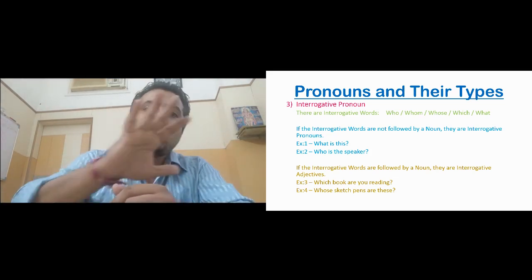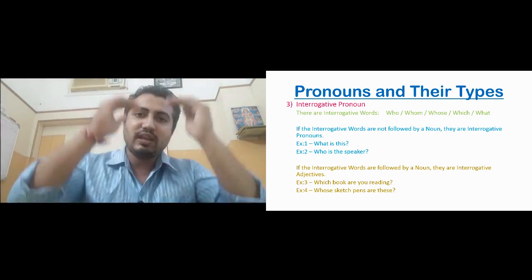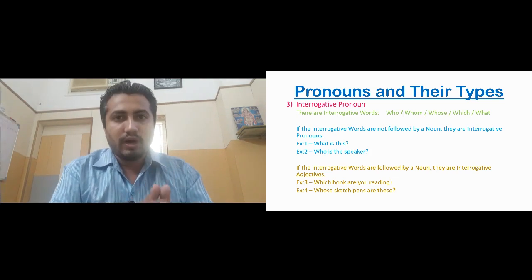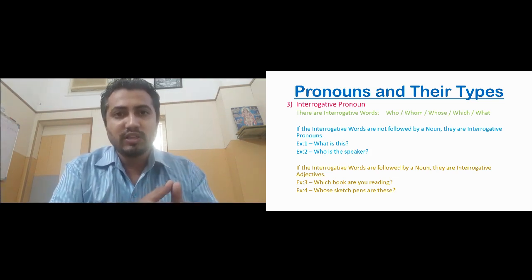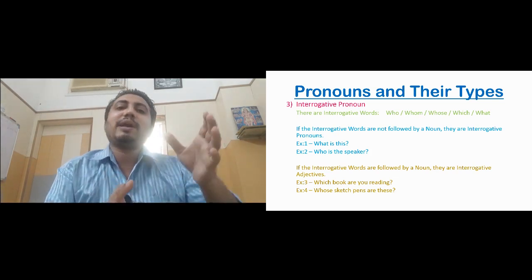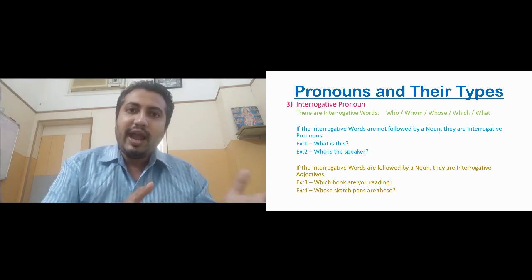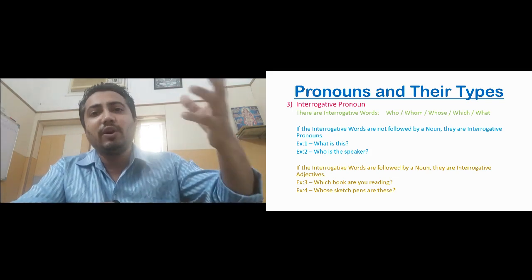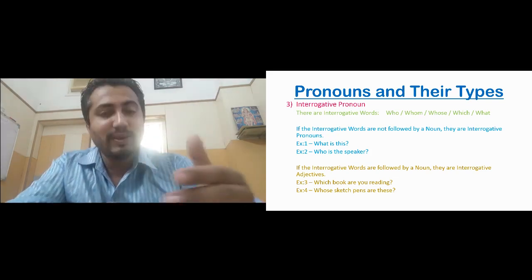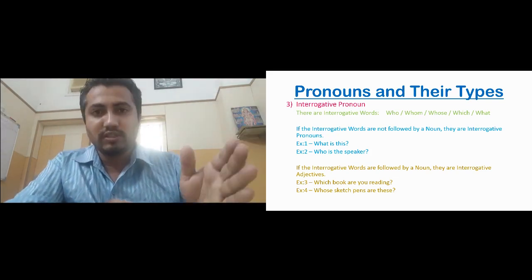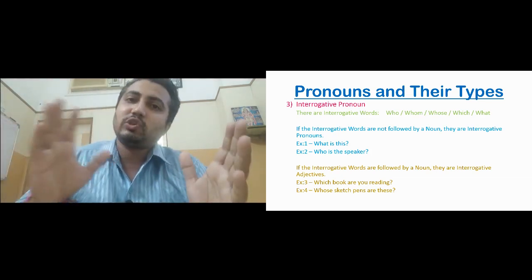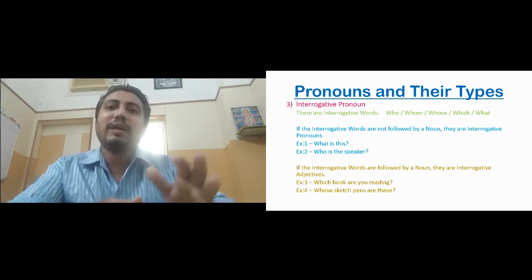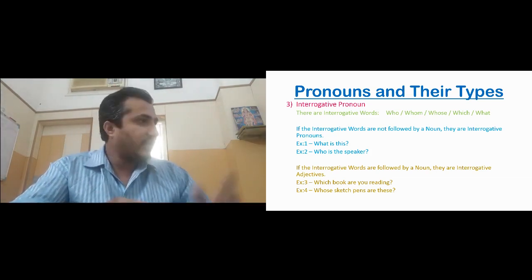These interrogative words follow the same policy as demonstrative pronouns. If right after these interrogative words there is a noun, then it becomes an interrogative adjective. And right after these interrogative words, if there is no noun, it becomes an interrogative pronoun. I repeat once again, right after the interrogative word, if there is no noun, it is an interrogative pronoun, and if there is a noun, it becomes an interrogative adjective.